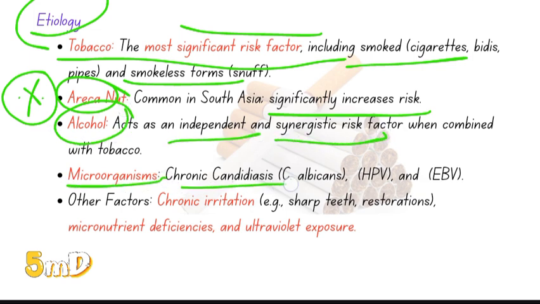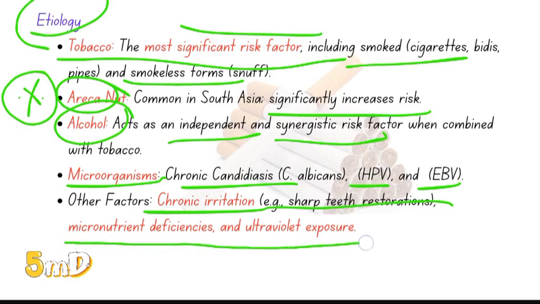Microorganisms including chronic candidiasis, HPV, and EBV show some amount of influence in leukoplakia. Chronic irritation, for example a sharp tooth or a sharp restoration causing chronic irritation, or micronutrient deficiencies, ultraviolet exposure. All the other factors contribute to leukoplakia, but the most common cause associated with leukoplakia is smoking or smokeless forms of tobacco.